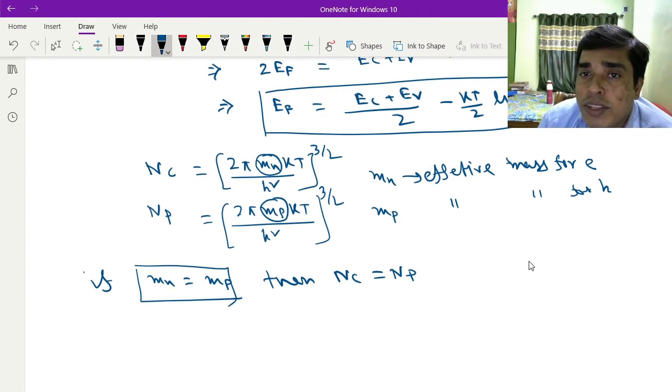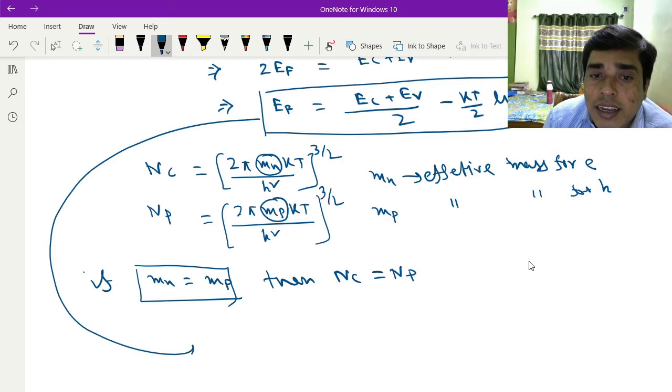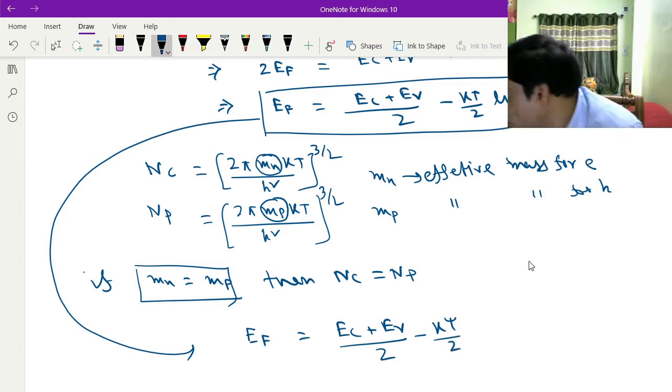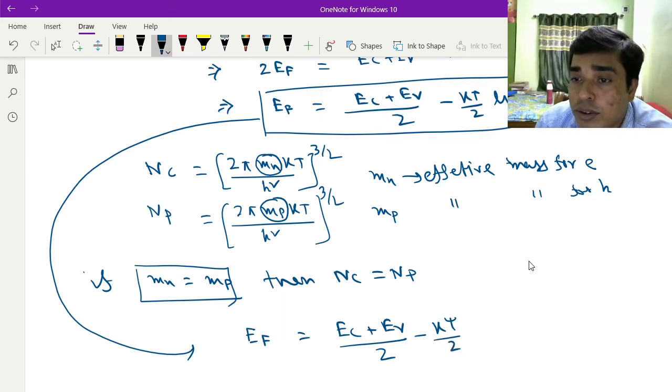So from this equation we can write that EF equals EC plus EV divided by 2 minus KT divided by 2 into ln nc divided by np, and this must be equal to 1.